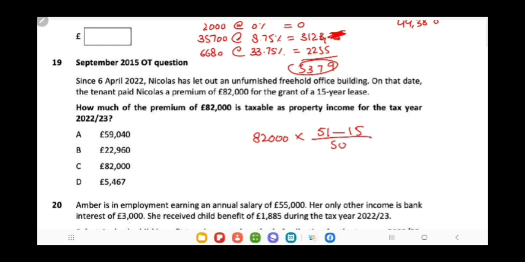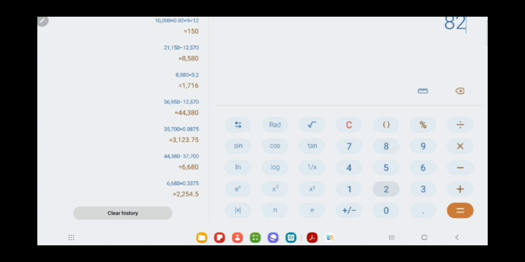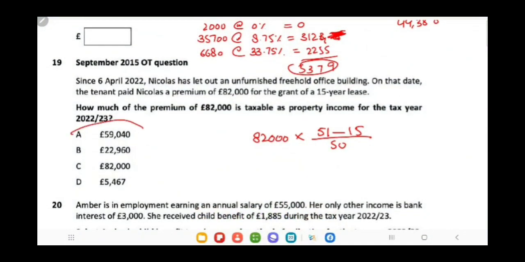So, this will be the formula to calculate the amount taxable in respect of premium received by the landlord. So, it would be 82,000 multiplied by 36 divided by 50. So, it will be 59,040. So, option is A.